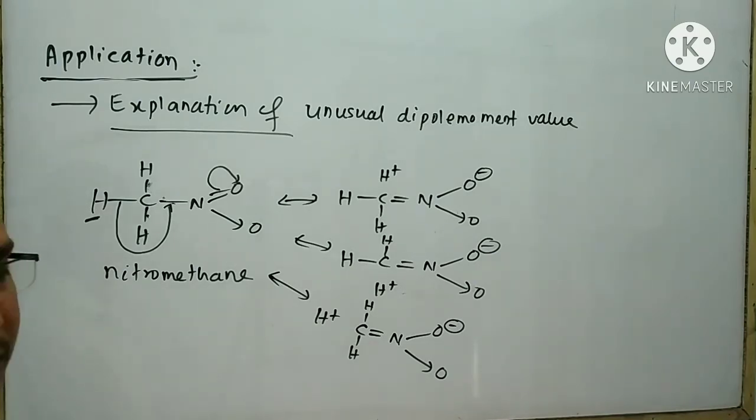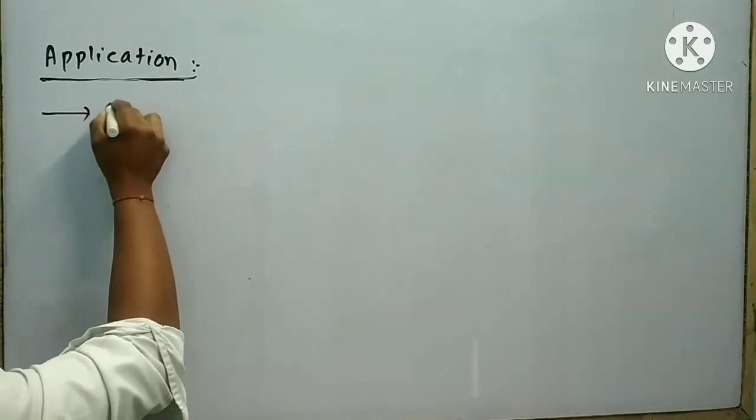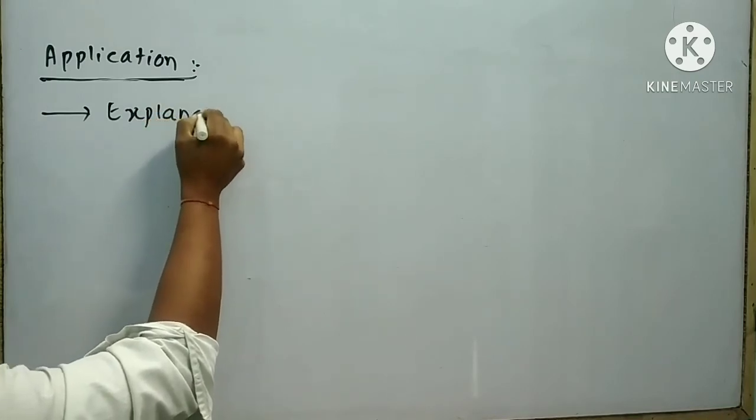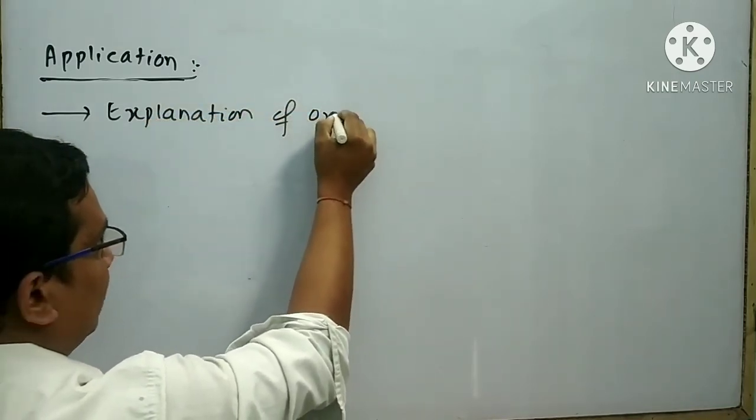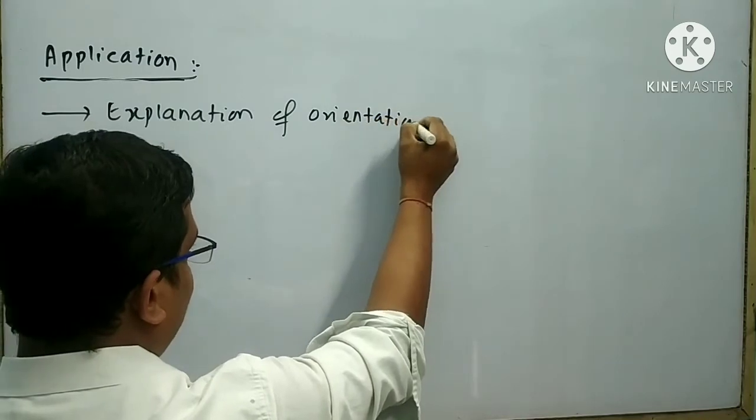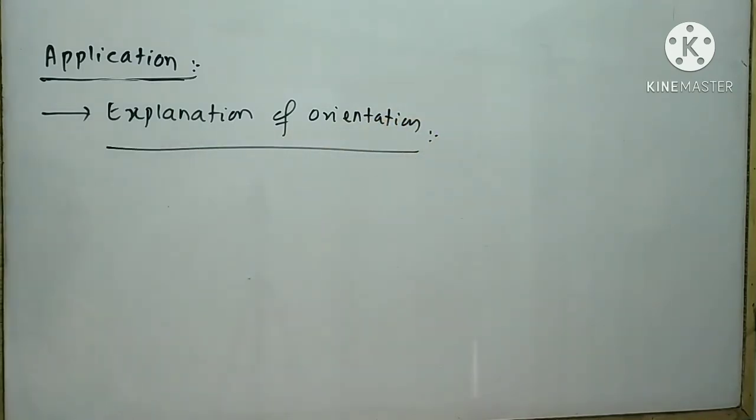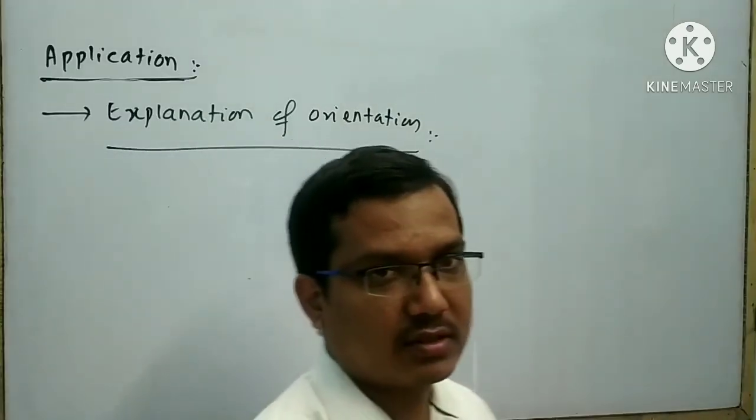As a result, the nitromethane molecule does not show the usual dipole moment value. It shows an unusual dipole moment value. The unusual dipole moment value of nitromethane can be clearly explained with the help of hyperconjugated structures. The next application is explanation of orientation. It is very difficult to understand. I will teach you this topic in the aromatic hydrocarbon chapter. These are different applications of resonance.